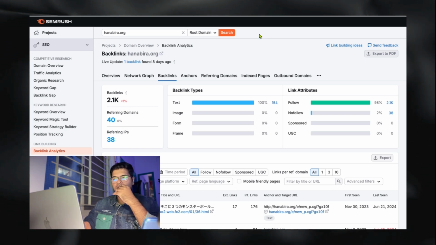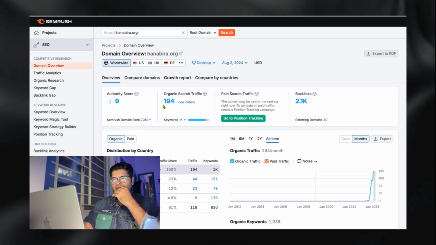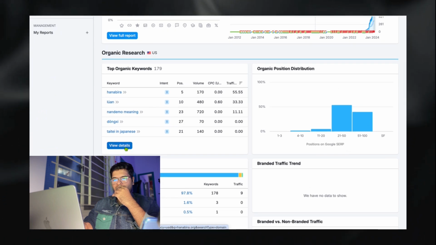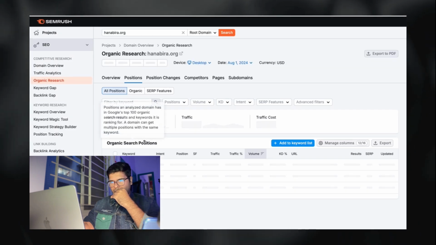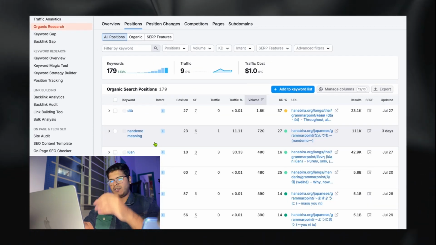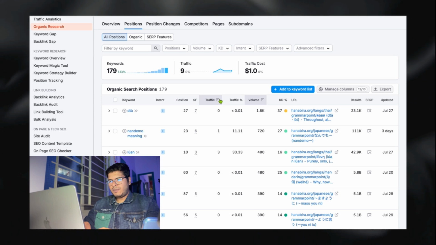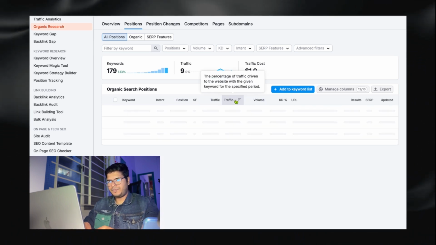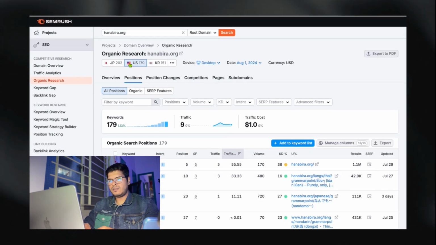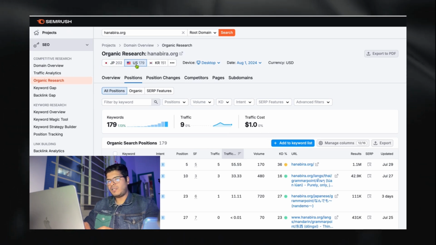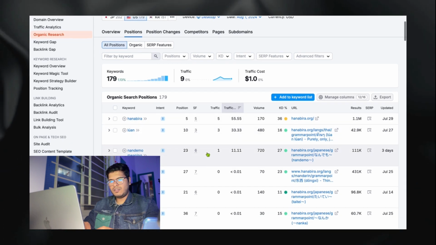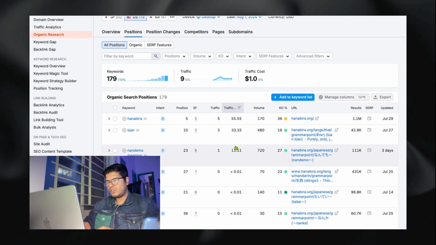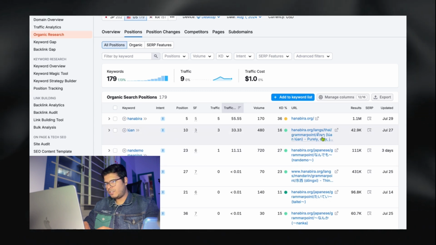Look at the ratio. And when it comes to the basic organic search traffic, you're getting ranked on your brand name. Let's see the traffic percentage. This is in the US. You're getting more traffic from Japan than from the US. And your brand name is there. This could be a Japanese word with a meaning on your page. Where does it lead to?